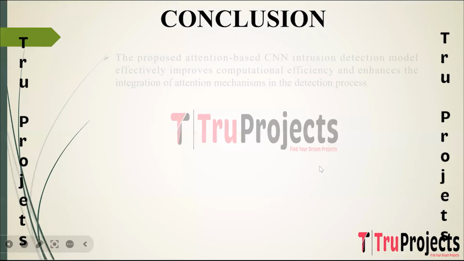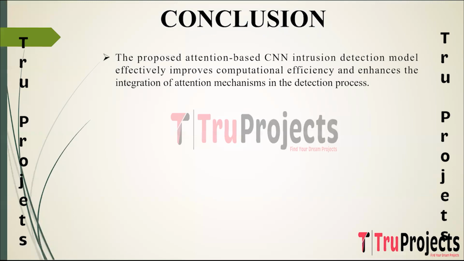The conclusion of the project is the proposed model aims to enhance computational efficiency while integrating attention mechanism into the CNN architecture for better intrusion detection. By optimizing computational processes and leveraging attention mechanism, the model intends to efficiently analyze and prioritize features in network data, thereby enhancing its ability to detect intrusions.